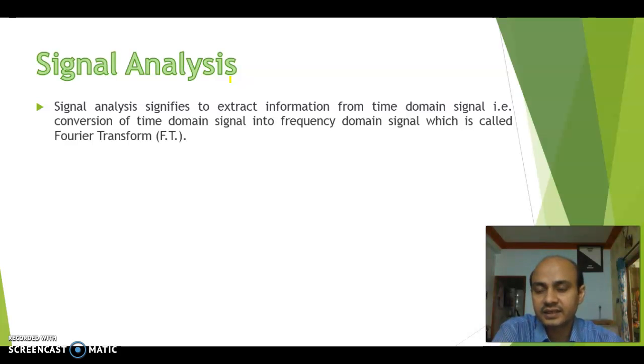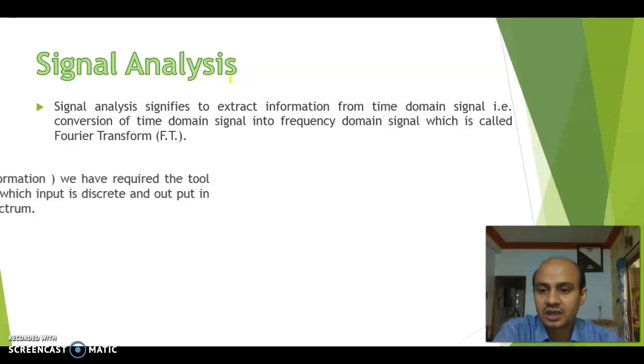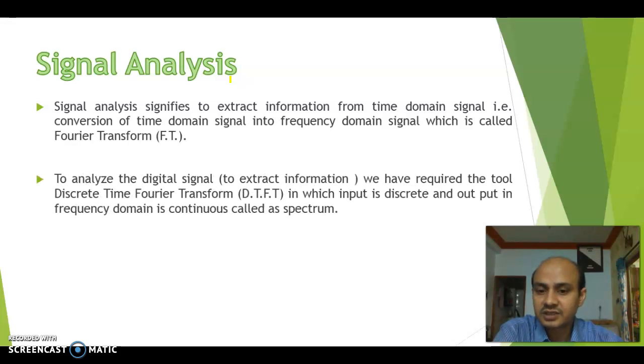Now the thing is that if your input signal is discrete, which tool do you have to use? The Fourier transform is one tool, which is used for converting a continuous time domain signal into the frequency domain signal. Now if we have a discrete time signal, we have another tool which is called the DTFT, that means discrete time Fourier transform. Using this tool we can do the same thing, that means we can convert the discrete time domain signal into the frequency domain signal to extract the information.